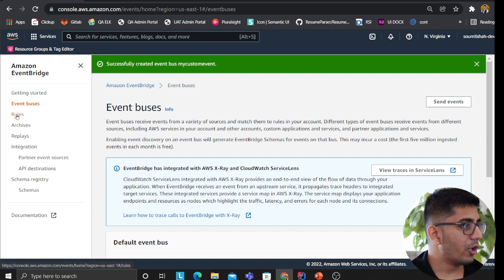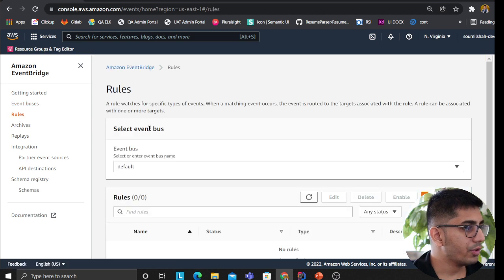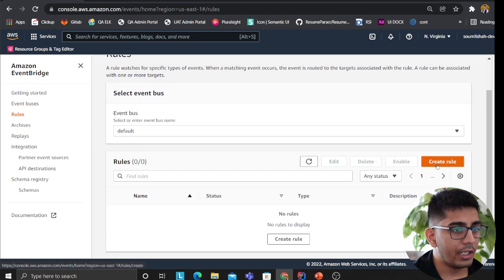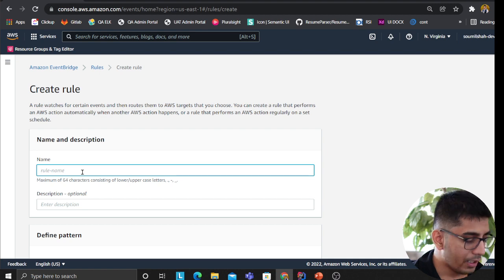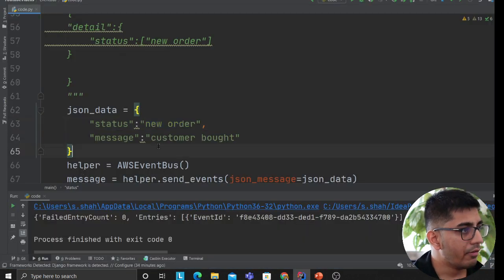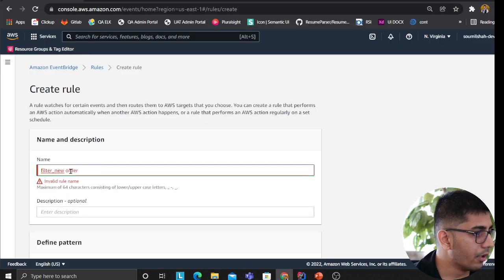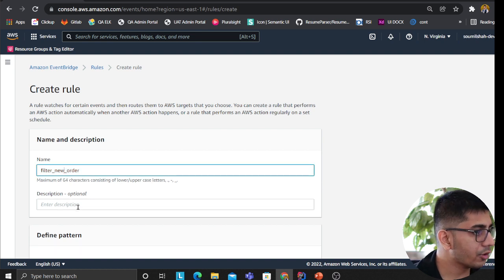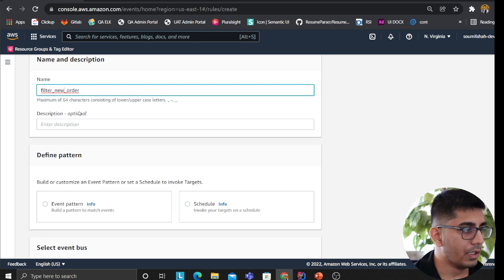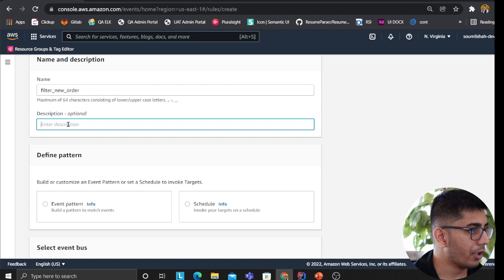So what you would do is click on rules, and you can click on create rule. And then let's say custom, let's say we want to fire our application if there's a new order. So we'll say filter new order, and I would try to use the underscore. I only want to fire this if there's a new order, right?